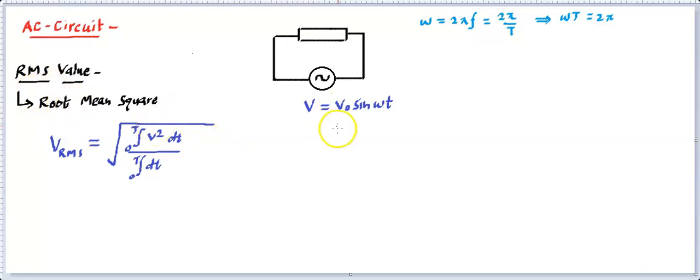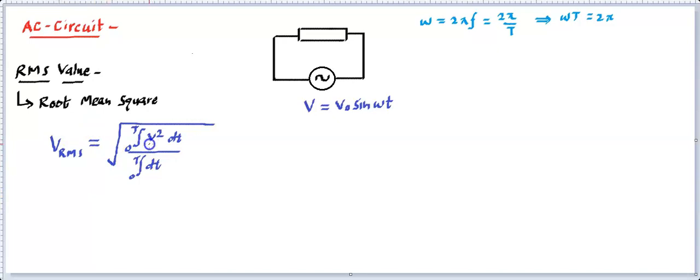Now, if it is a sinusoid, we can simplify it and get an expression. But if it is any other waveform, then you need to follow this. This is the general definition. Here you need to place the value of V squared, then go for the integration, do everything, and you will find the answer for that particular case. As far as sine or cos is concerned, we can simplify here and see what the RMS value comes out to be. We can check whether it comes out 0 or non-zero.